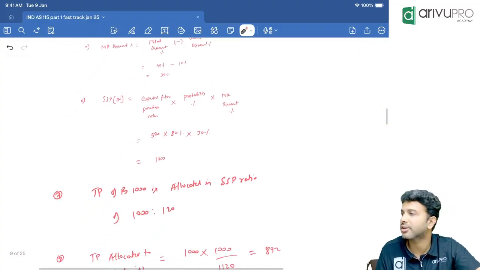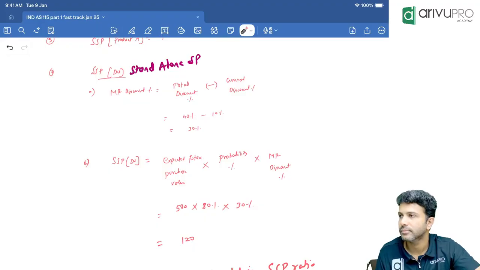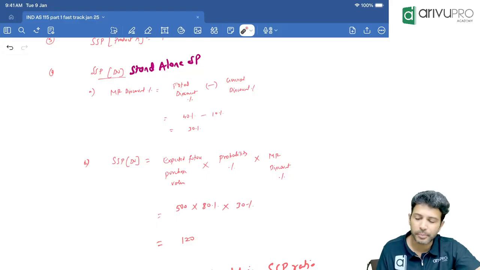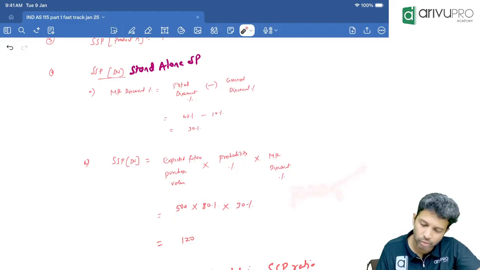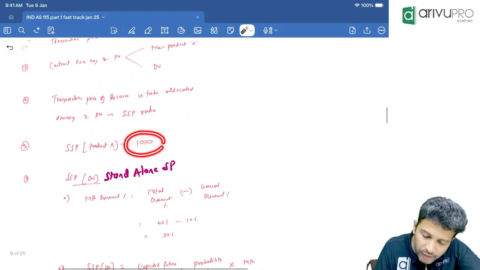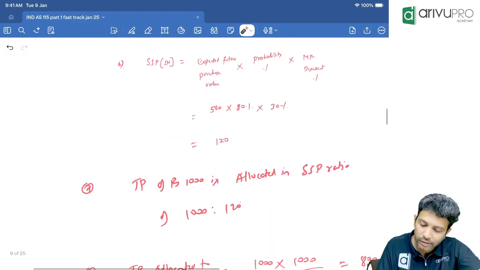Any doubt till here? Anybody? No? Okay, now very simple. What is the transaction price? 1000. That transaction price of 1000 should be allocated to all the performance obligations in what ratio? SSP ratio. What is the SSP of the main product A? 1000. What is the SSP of the discount voucher? 120.